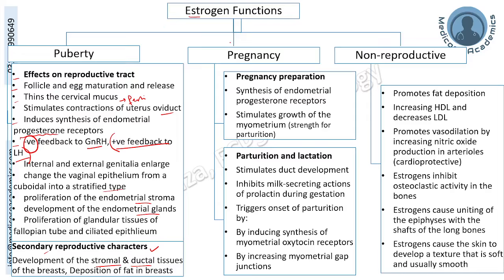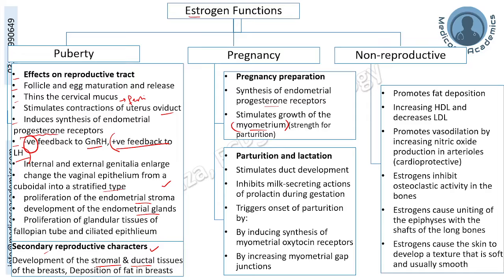During pregnancy, estrogen has the role for the preparation of pregnancy, like endometrial progesterone receptor synthesis, growth of the myometrium, increase in the thickness of endometrium, which is a function that happens every month during menstrual cycles. But growth of the myometrium is what estrogen is doing for the preparation of pregnancy, as the myometrial contraction would be required at the time of parturition and birth.